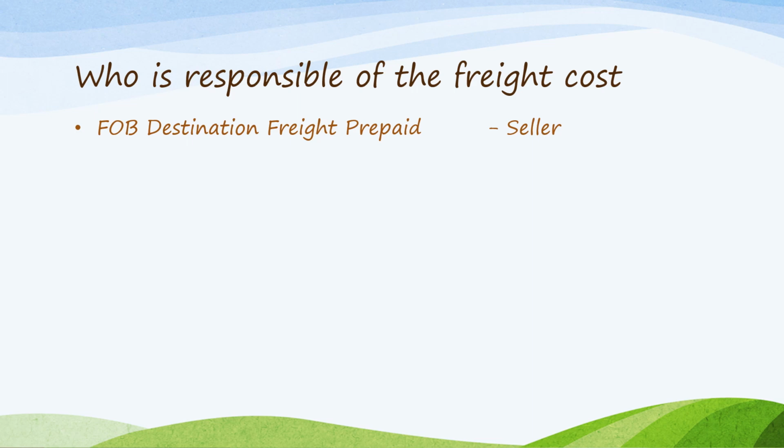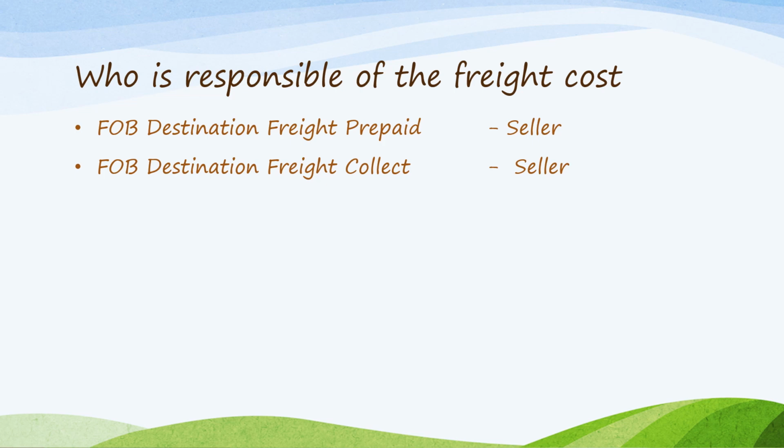So therefore, in the FOB destination, that is freight prepaid, it is the seller who is responsible for the freight cost. And also in FOB destination, freight collect, it is the seller who is responsible for the freight cost. So meaning it is the owner who is responsible for the freight cost.